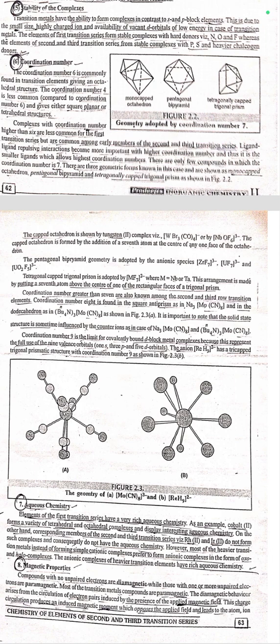The capped octahedron is formed by the addition of a seventh atom at the center of one of the faces of the octahedron. The pentagonal bipyramid geometry is adopted by anionic species. The tetragonally capped trigonal prism is adopted by MF7 2 negative, where M is equal to niobium and tantalum. This arrangement is made by putting a seventh atom above the center of the rectangular faces of the trigonal prism.